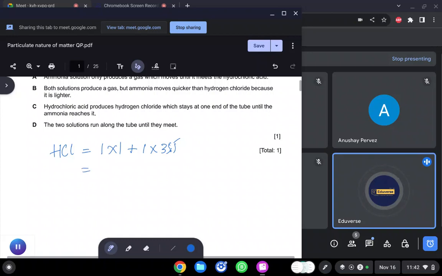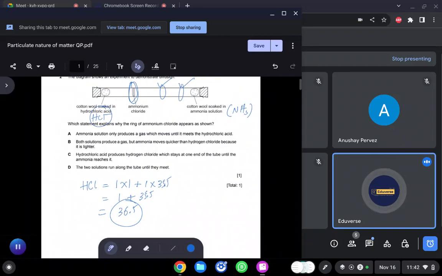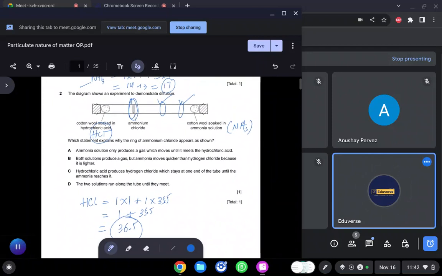Then simple arithmetic, 1 into 1, 1. Sorry, I wrote multiply. It should be plus. 35.5 into 1 will remain the same. So altogether the mass of HCl is 36.5. So which gas has a lesser mass? Is it ammonia or HCl?